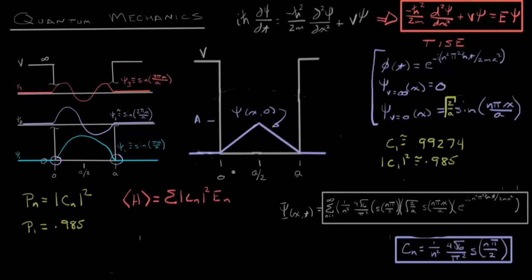Well, what does that mean? That means that if we were to measure the energy of this state over and over and over again and find the average, this is the number we get. This is the expectation. It does not mean we'll get the average, and in fact, we probably will never get the average. What it means is that every time we measure it, we're going to get the energy corresponding to one of those states. For instance, 98.5% of the time, we'll get the energy corresponding to E1. But about 1% of the time, like with C3 over here, we'll get the energy corresponding to stationary state 3.